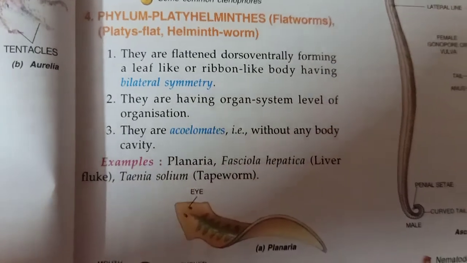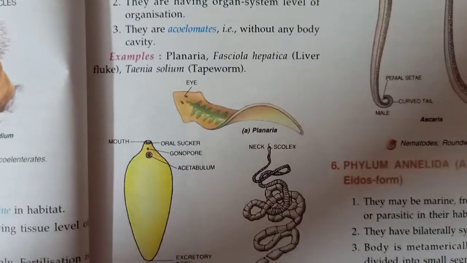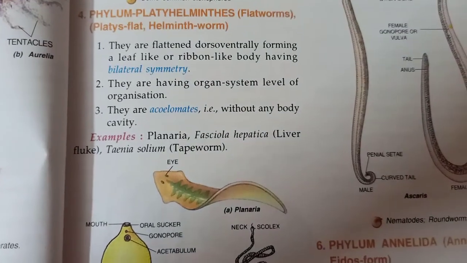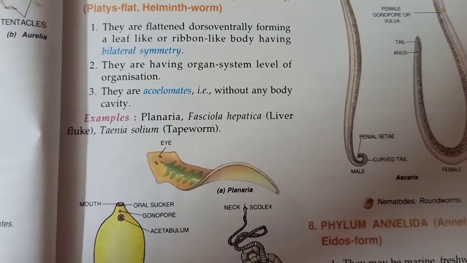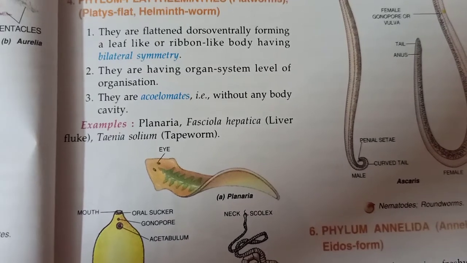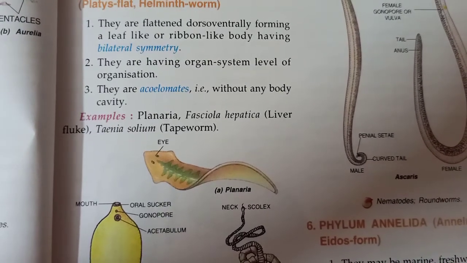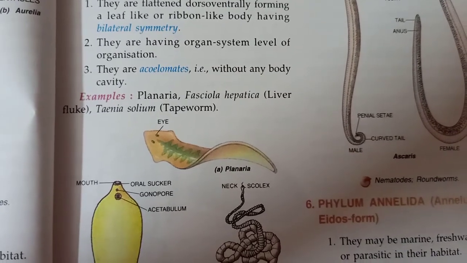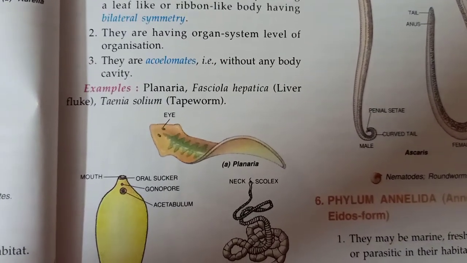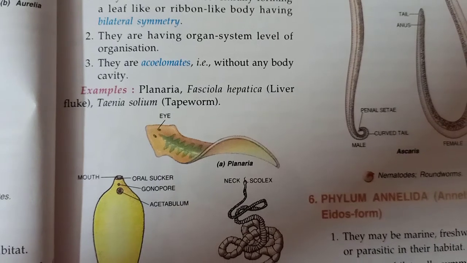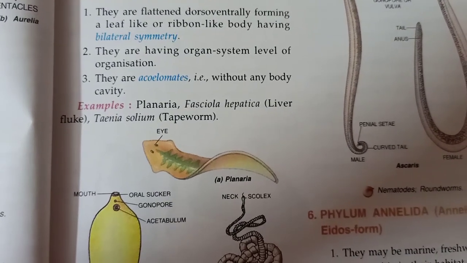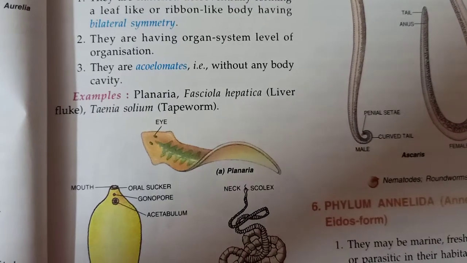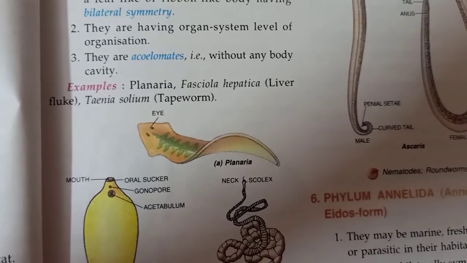They are having organ system level of organization. Third point is they are acoelomates, that is without any body cavity.